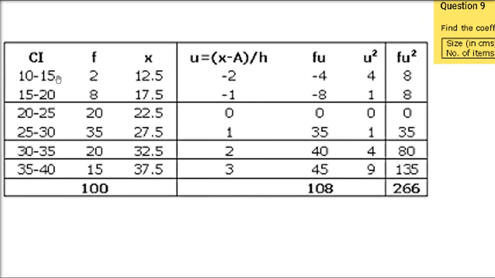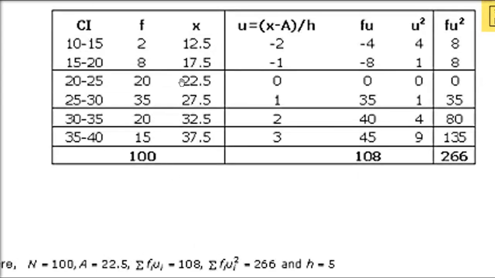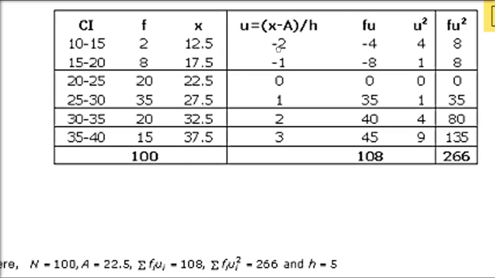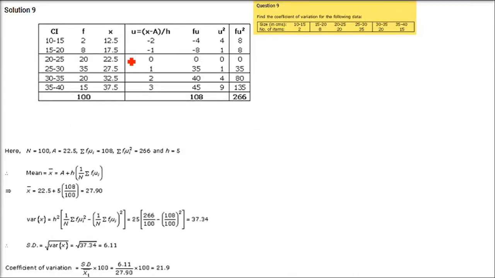So we cannot directly use it. We have to take the center point: 10 plus 15 by 2, 15 plus 20 by 2, 12.5, 17.5. This way it will come. We'll take the central value, which is 22.5. You can also take 27.5, it's up to you. We are taking 22.5. Now you have to divide it by 5. See, I'll just tell you. For the first one we take 12.5 minus assumed mean 22.5, divided by 5. So this is going to be minus 10, and when you divide by 5, it's going to be minus 2.